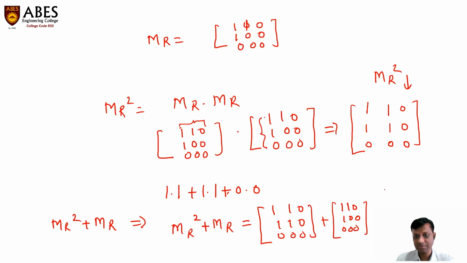And the ultimate answer will become like this. 1 plus 1 will become 1, 1 plus 1 will become 1. This is 0, this is 1, this is 1, this is 0, this is 0, this is 0, this is 0. So this is MR square plus MR. Is this equal to MR? No, this is not equal to MR.